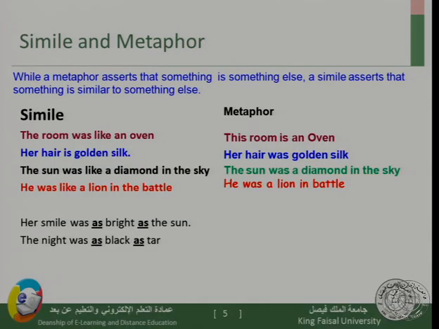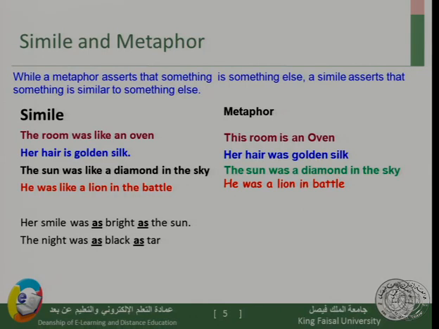The examples that I have for similes have a counter example in the group which are metaphors. For example, if I say the room was like an oven, this is a simile because we are using the word like. But if I want to make this example a metaphor, I would say the room is an oven.